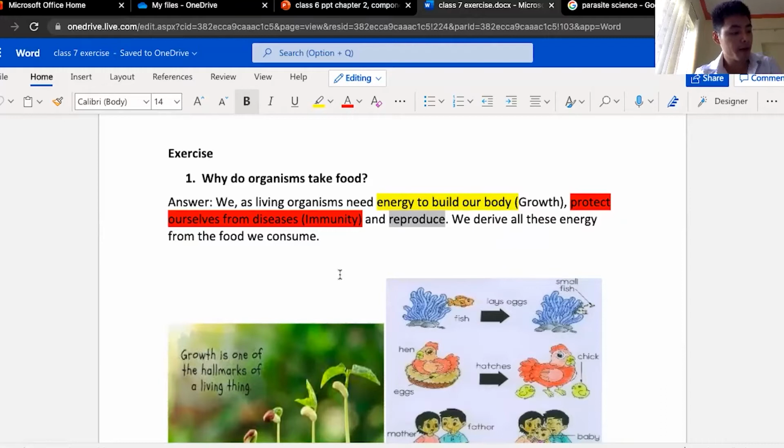We have done exercises, chapter 9, 6, 7, 8, 9, 10, 11, 12. I think we have finished or covered that part. So today we're going to cover the rest of the part. That is question number 1, 2, 3, 4, and 5. That's our main task for the day.